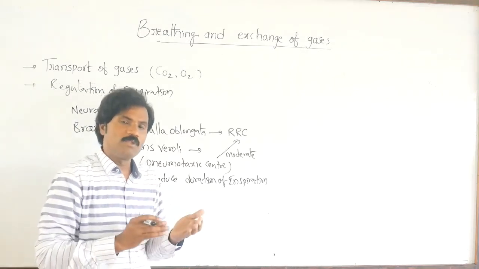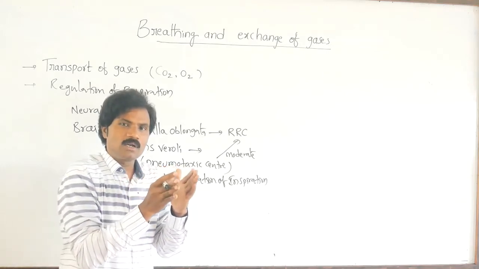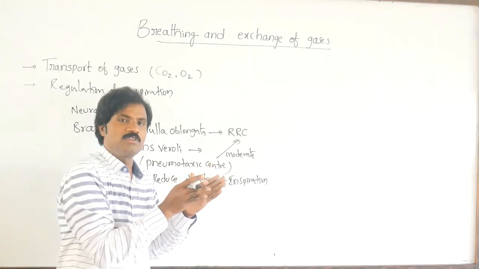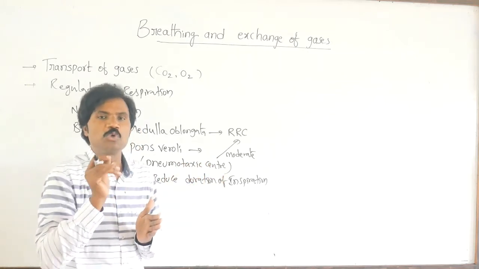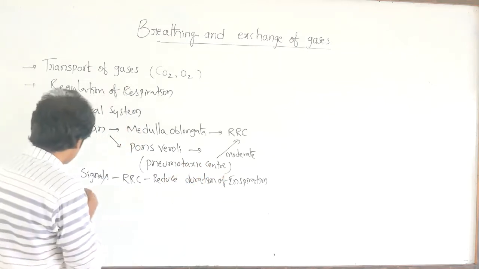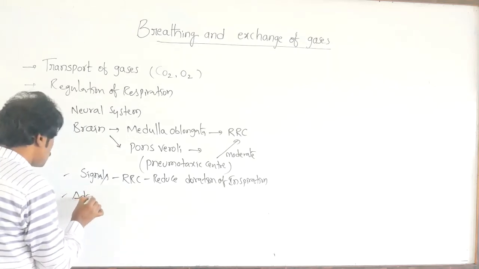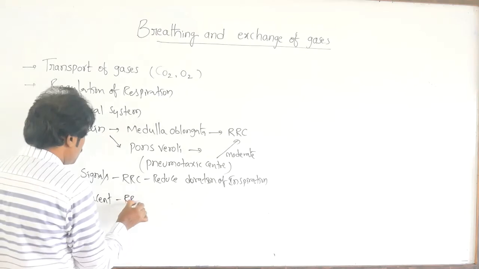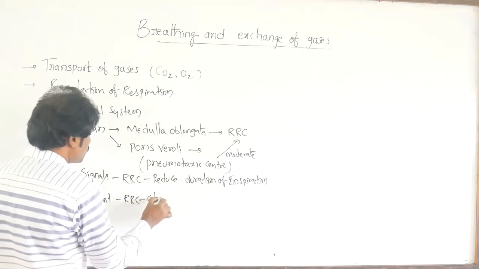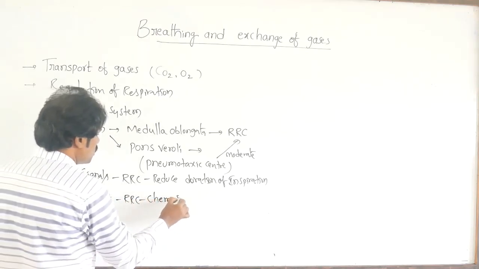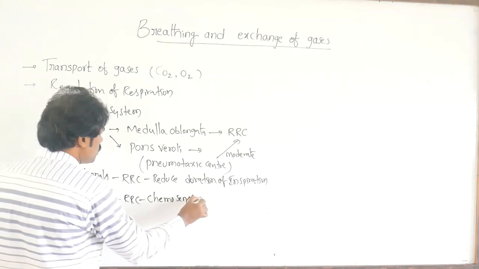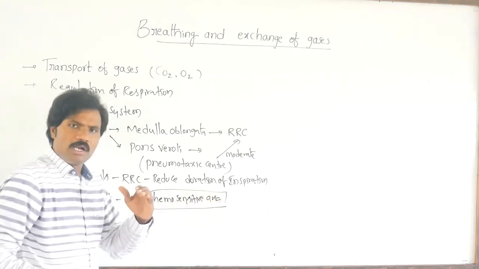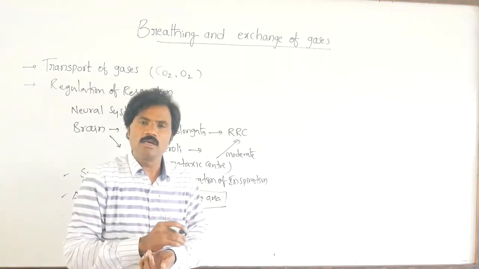Then, apart from this, adjacent to the respiratory rhythm center, the chemosensitive area is present. It is also beside the respiratory rhythm center.